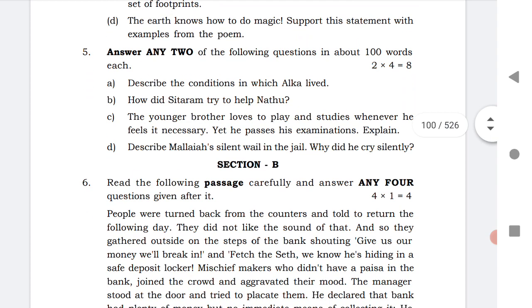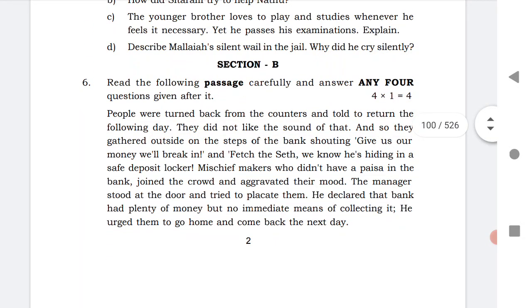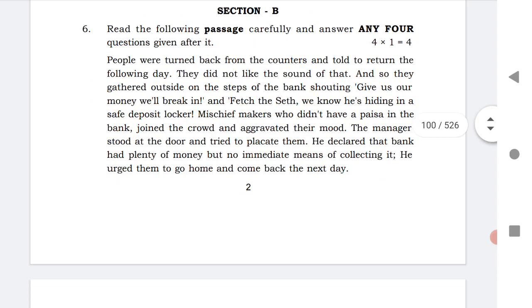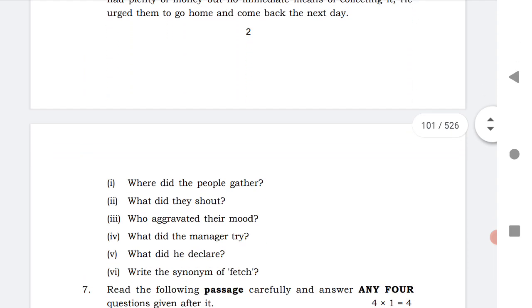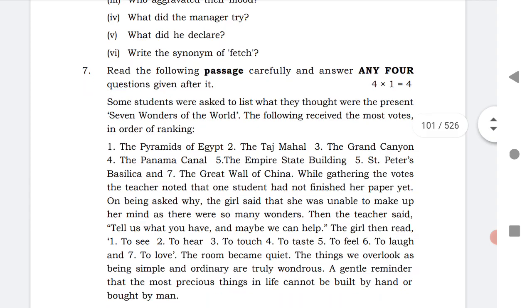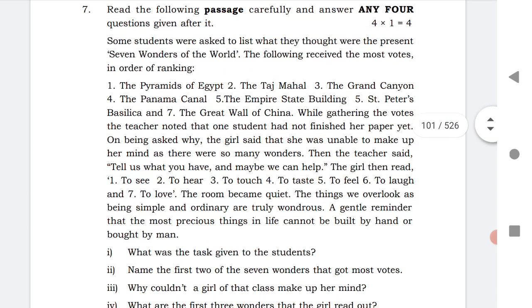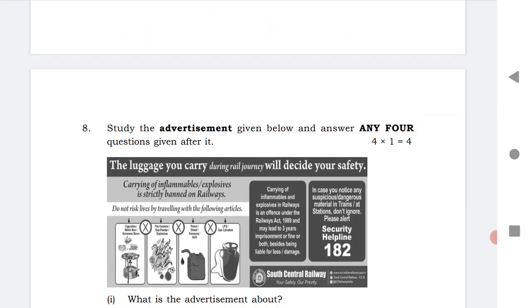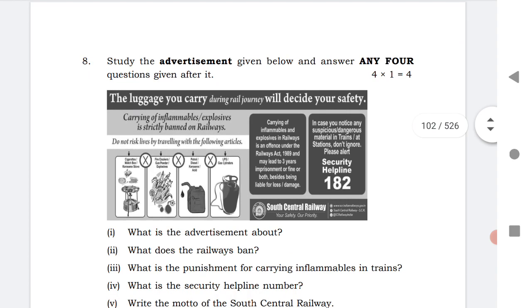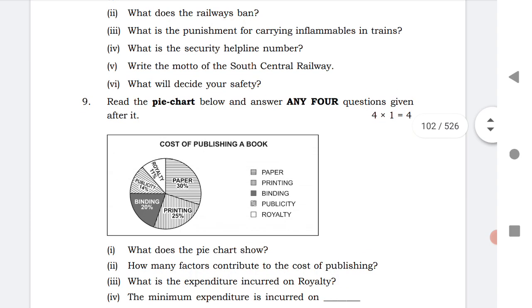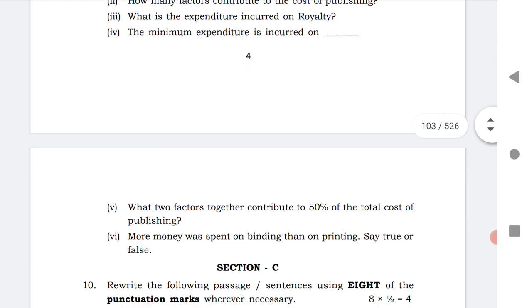Next, let us go to section B of the English paper, Inter second year. We know that in section B we have passages. Just read the passages and answer. It's very simple, and the seventh question is also very simple. Read the passage and answer any 4 questions from it. Next is question number 8 from section B. An advertisement is given. Just by seeing the advertisement you have to answer the questions. Next, question 9 is a pie chart. They will give you a pie chart, and from that pie chart you have to answer the questions.